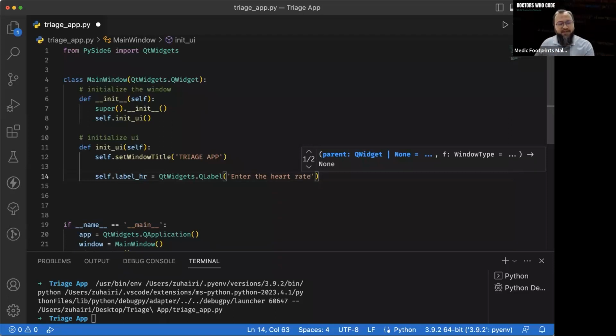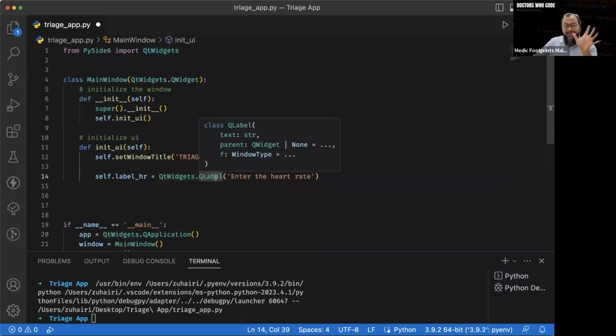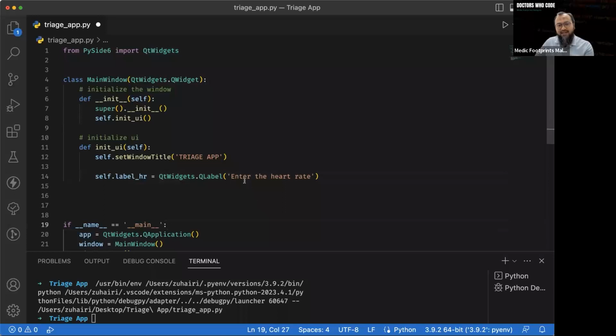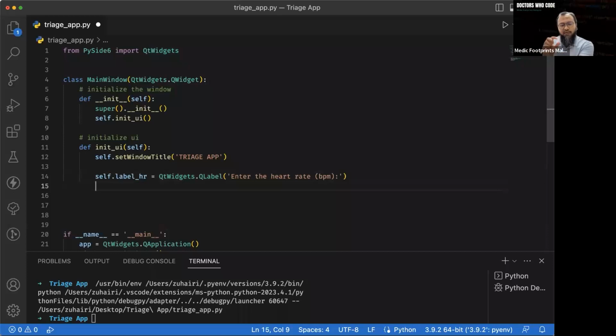First I'm defining a variable here called self.label_heart_rate, which is a form of widget, a form of label. It simply displays text on the screen, and it says here, enter the heart rate. Let's define it as beats per minute, so we enter the values properly. That's number one. Then under the label, we want some sort of text field for the user to input the data.